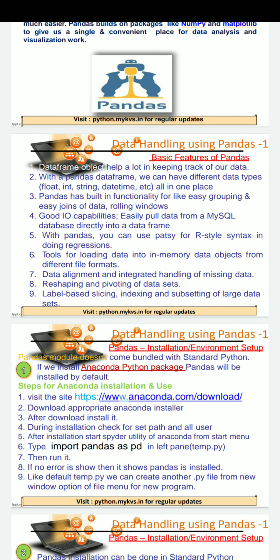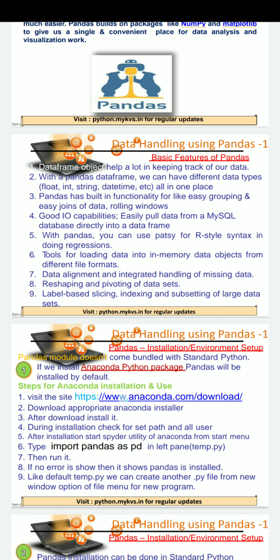So in that manner it is heterogeneous in nature. Pandas has built-in functionality for easy grouping, easy joining of data, rolling windows. These all we will learn on the next coming slides. Good input output capabilities are also supported. We can access data of MySQL through statements.